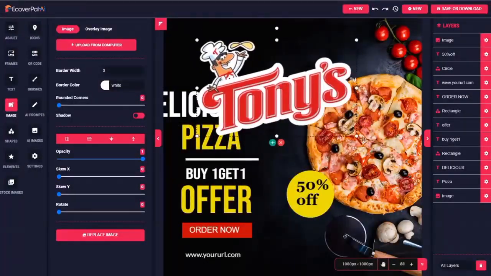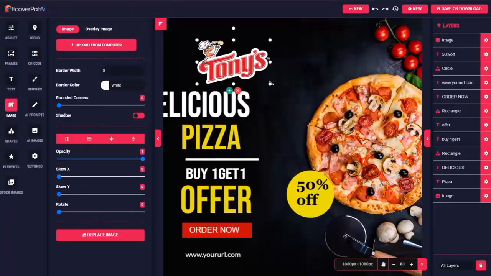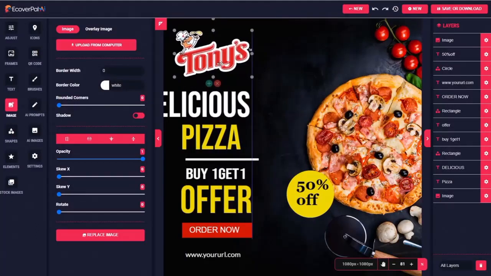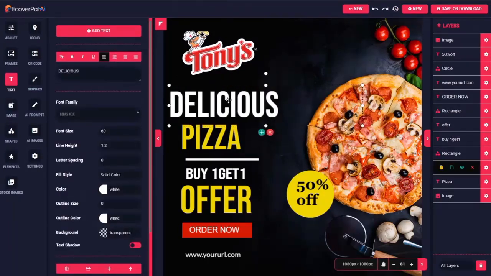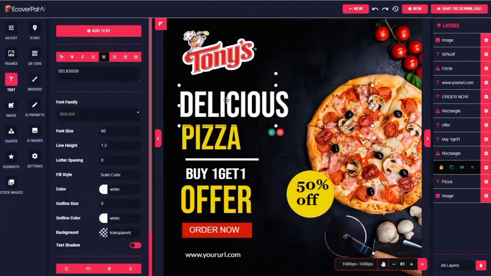Let's say it's Tony's. That's trademarked, by the way. I just grabbed it off the internet, so we're not associated or affiliated with Tony's. I'm just using it as a demo, so giving them some free advertising. And then you can change the text to fit whatever kind of promotion they are doing. We can easily insert their website address.